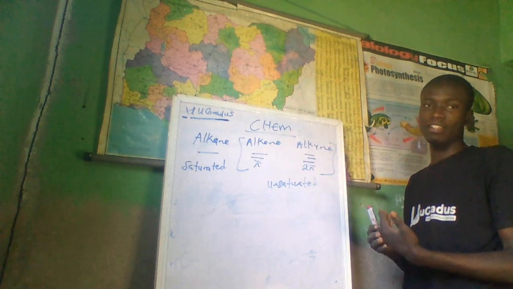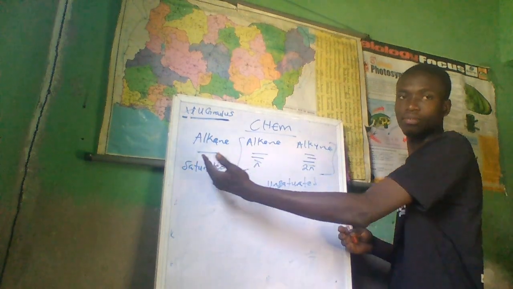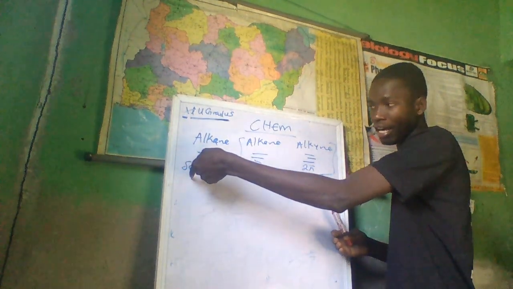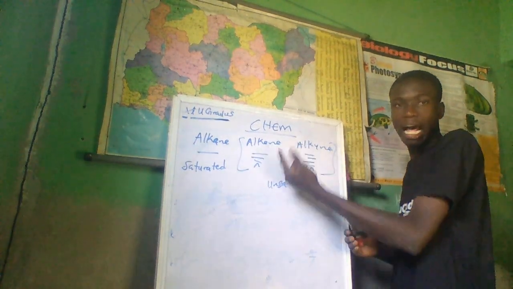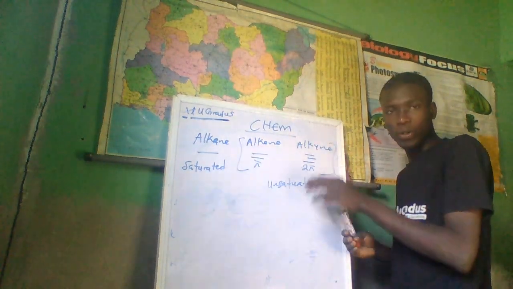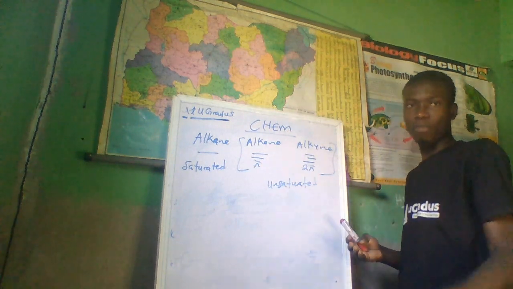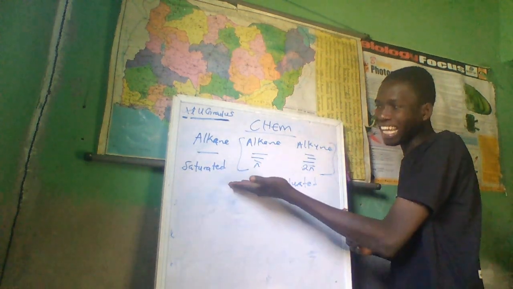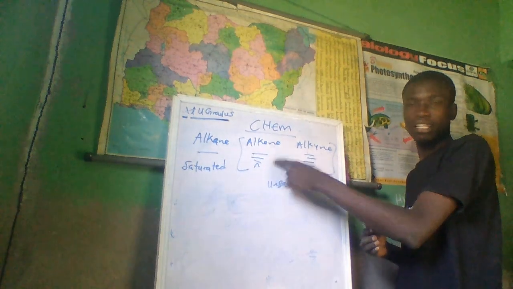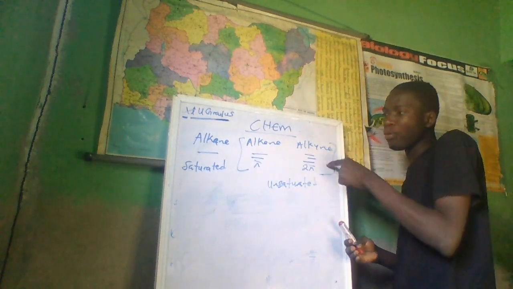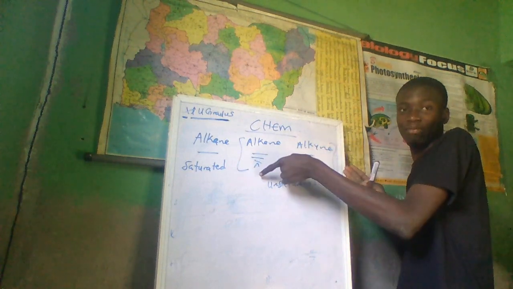But in actual sense, in order of reactivity, alkyne is most reactive. Reactive, more reactive, and most reactive. Alkyne is more reactive than alkene, and alkene is more reactive than alkane. But as we know, too much of everything is bad, and too little of everything is also dangerous. Now, alkane lacks pi bond, so there's no reaction. So it's not as reactive as alkene. And alkyne has more pi bonds than alkene. That's too much pi bond. So in actual sense, in reactivity, alkyne is more than alkene.